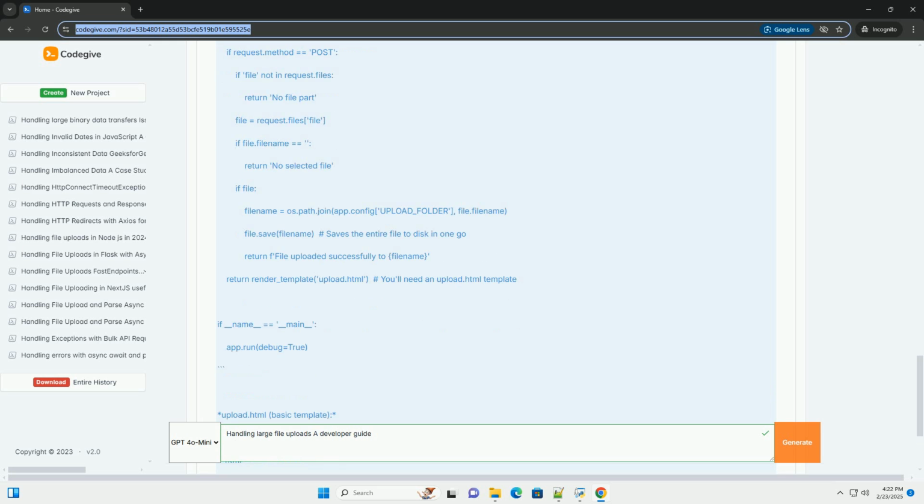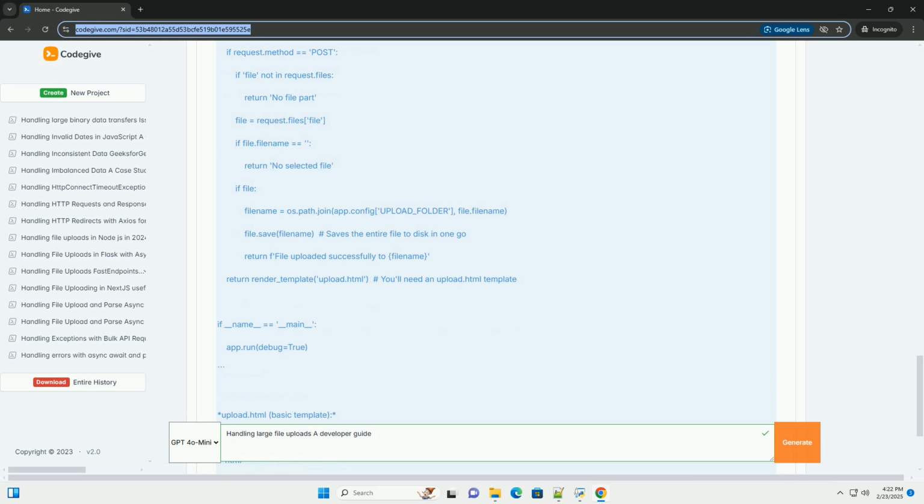Streaming uploads. If you need to process the file data immediately as it arrives, without saving it to disk, you can use streaming uploads. This is useful for tasks like video transcoding or image processing. Client-side example. Explanation. One, client-side streaming.